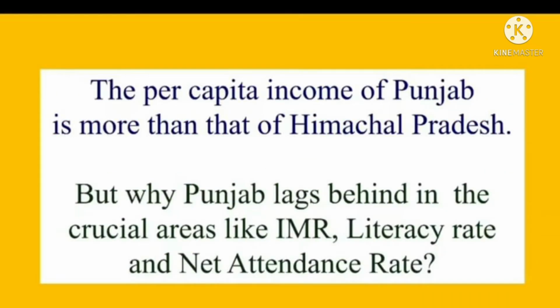Here, the per capita income of Punjab is more than that of Himachal Pradesh. But why does Punjab lag behind in crucial areas like infant mortality rate, literacy rate and net attendance rate? Because Punjab does not give preference to education for the people.